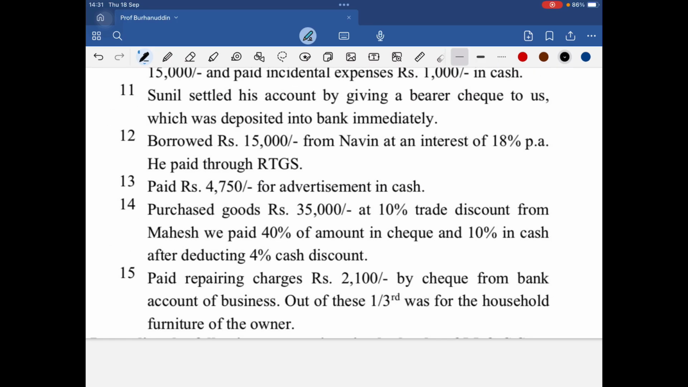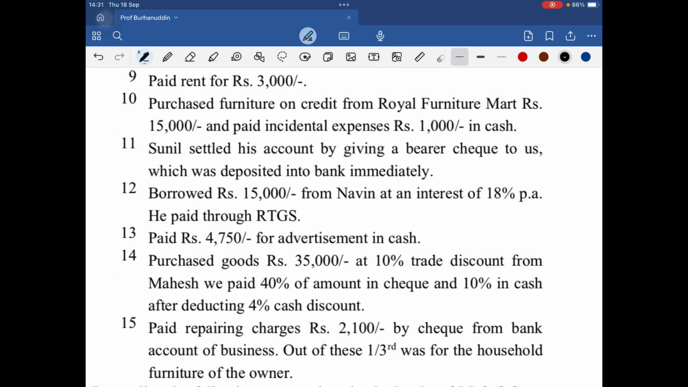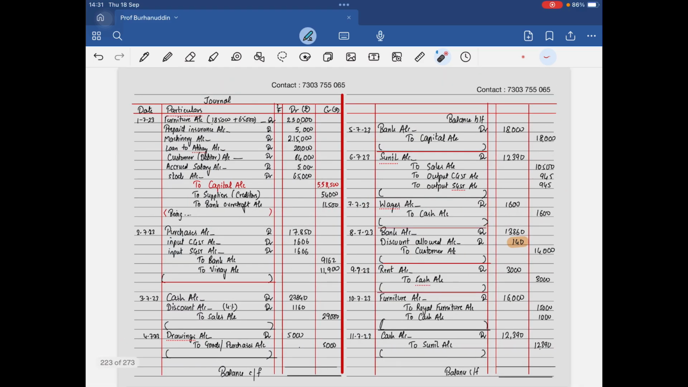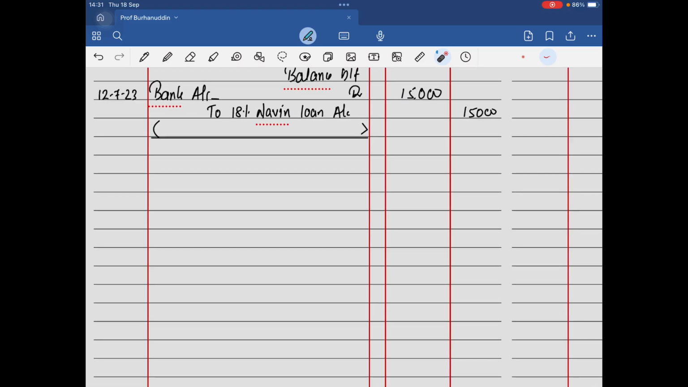Next one, beta, he paid 4,750. We are making the payment for an advertisement in cash, sir. Advertisement account to cash account. Perfect, sir.